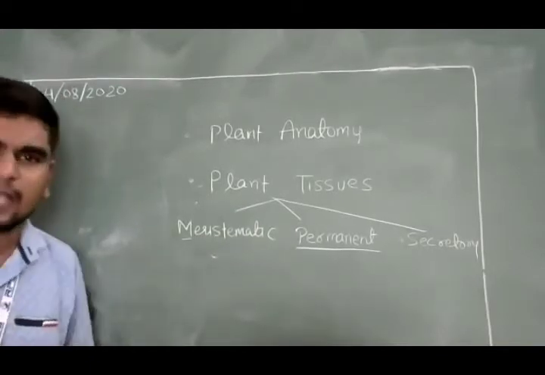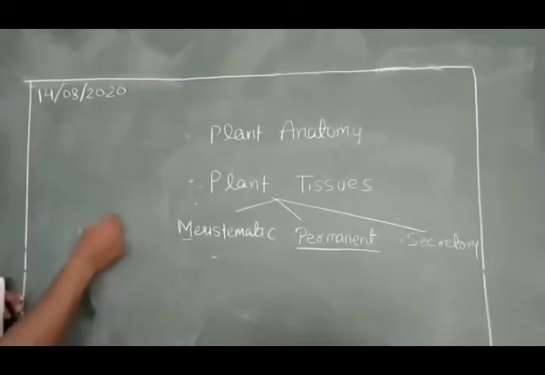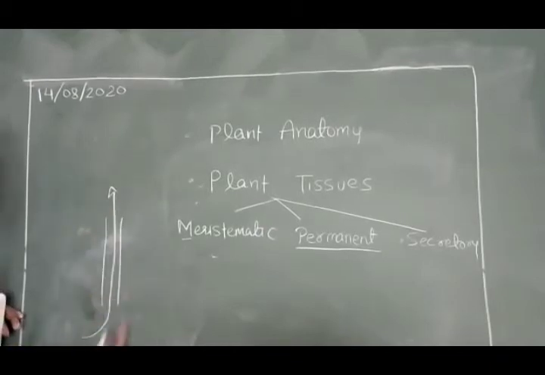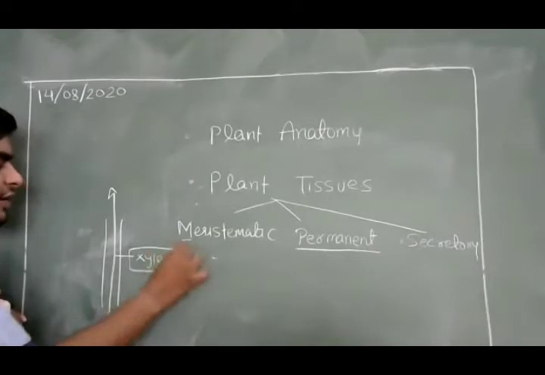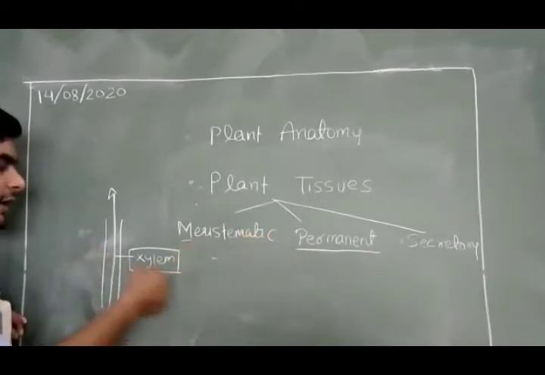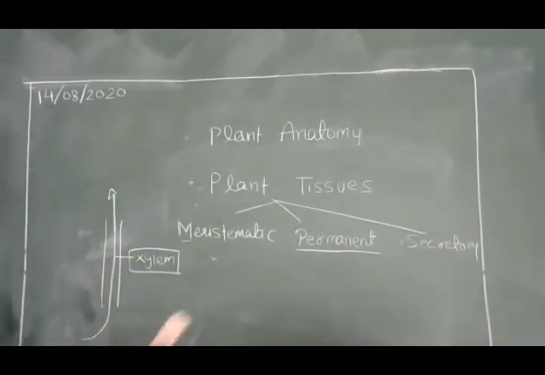Permanent cells have a permanent size, growth, shape and function. Like the xylem, which is meant for water conduction. Xylem water का conduction करता है, throughout the root and the stem, the water is uplifted through the xylem. So this xylem is not meristematic. It's not meant for dividing. It's meant for water conduction. So there are some tissues which are meant for a permanent function, and those are called the permanent tissues.